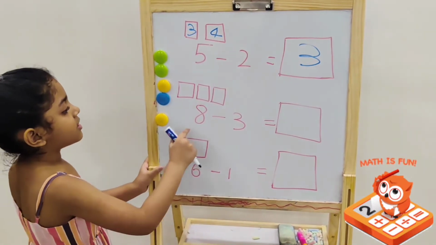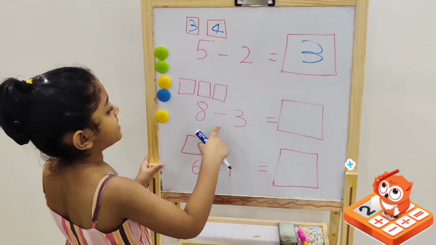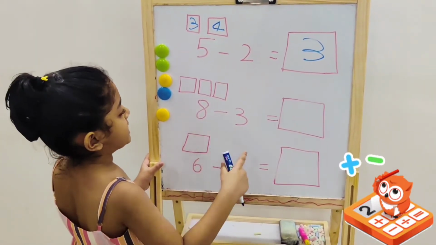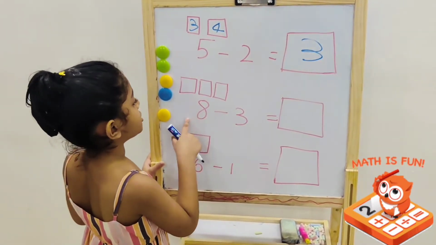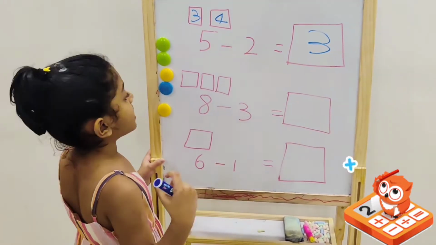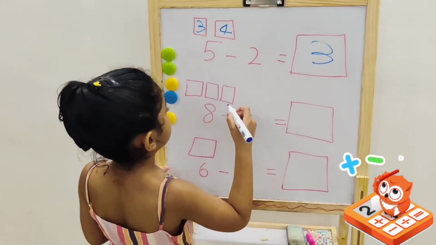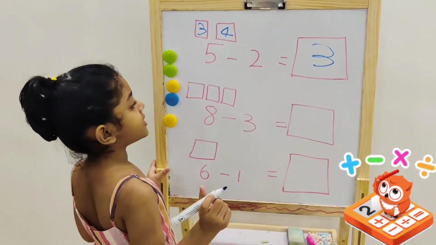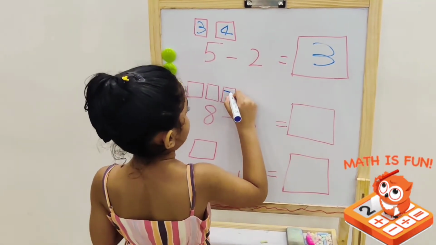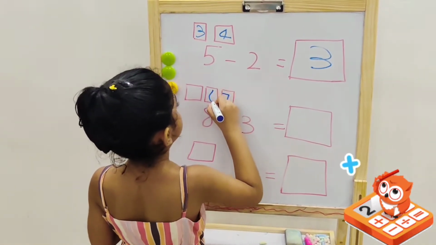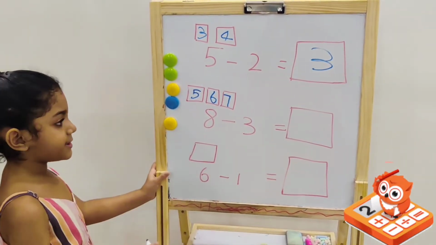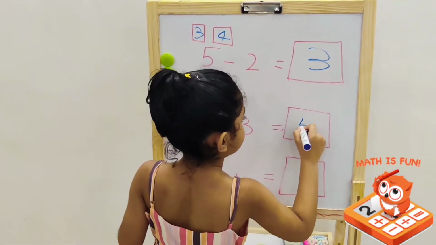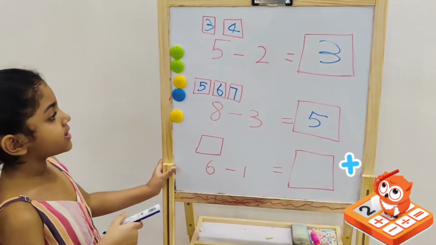This is 8 minus 3. So there's 3 boxes. We're going to count backwards to see what the answer is. Let's count. After 8 is 7, 6, 5. So 5 is the answer. Let's do the next one.